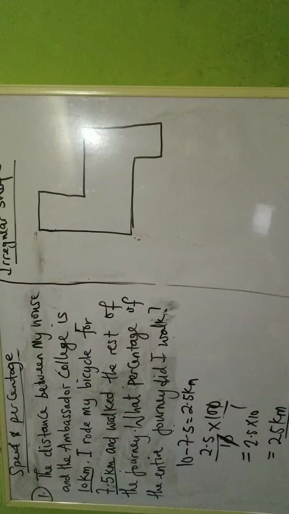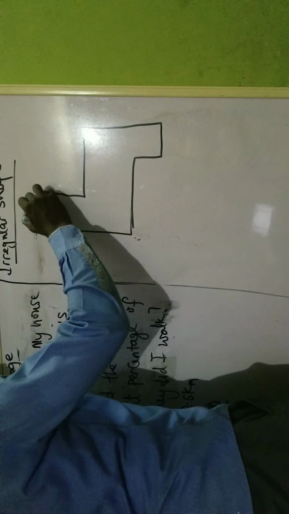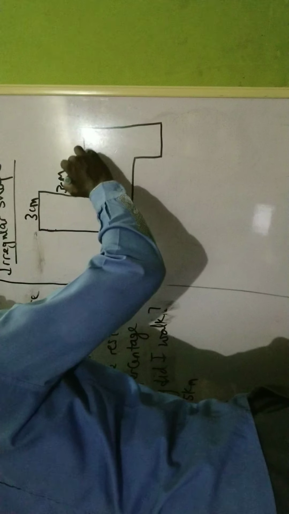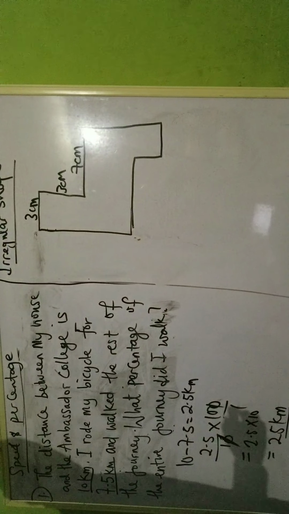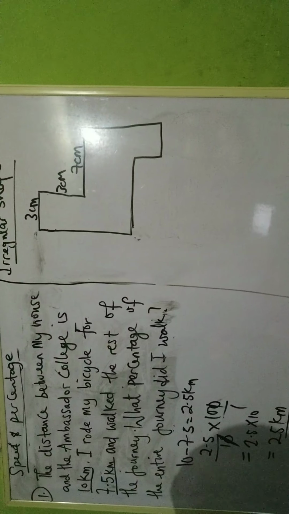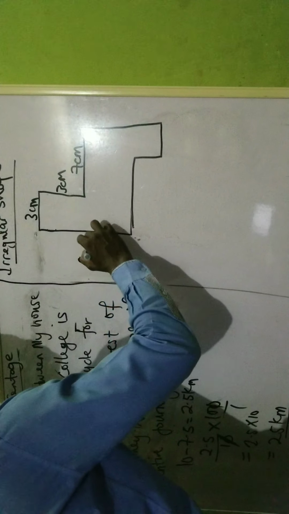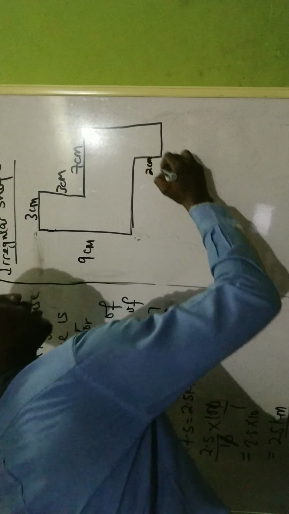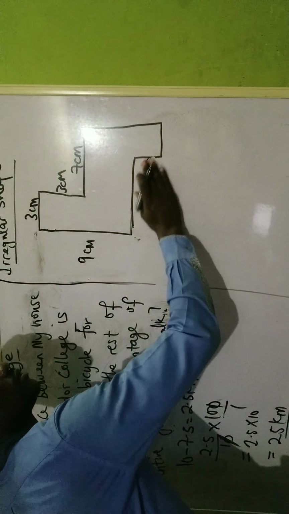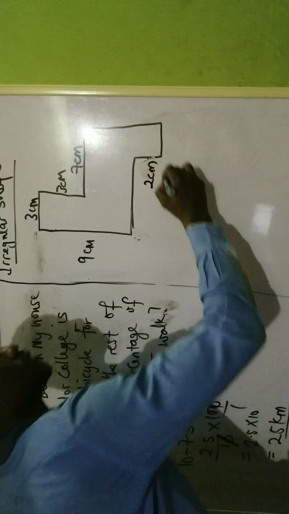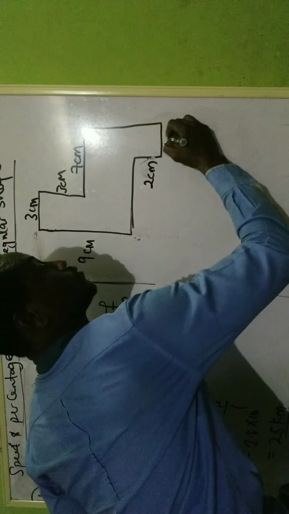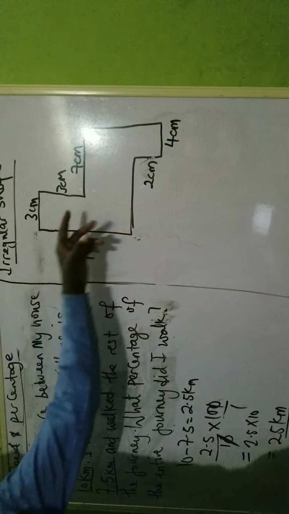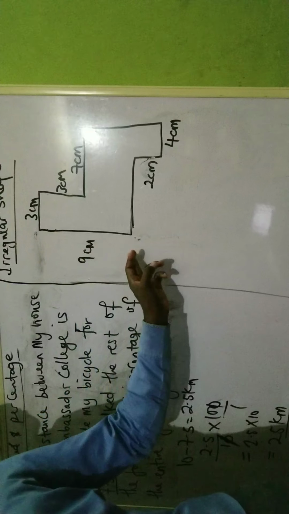All right. The first number here is 3 centimeters. This one is 3 centimeters. This is 7 centimeters. This one is 9 centimeters. This place here is 2 centimeters. Let me write it very well so you can see it. 2 centimeters. And this is 4 centimeters. Alright, so I have this 3 centimeters, 3 centimeters, 7 centimeters, 9 centimeters, 2 centimeters.